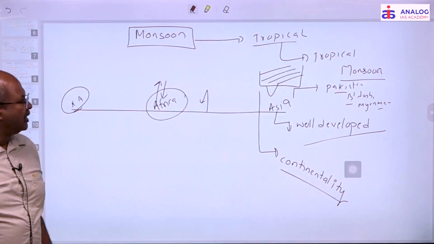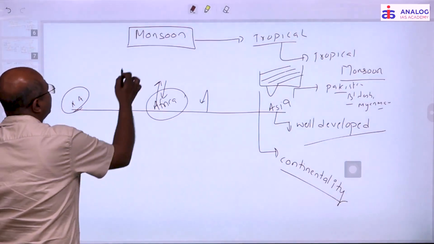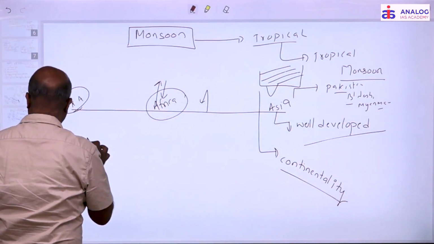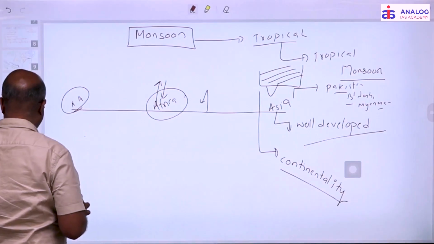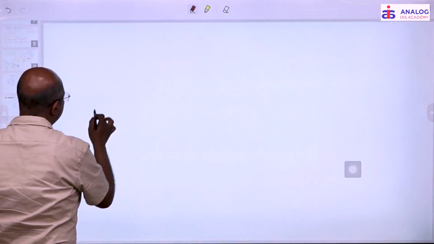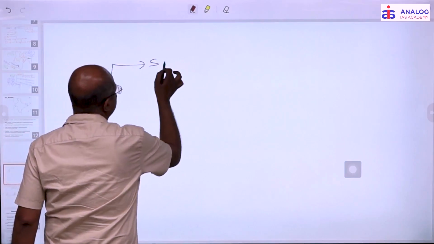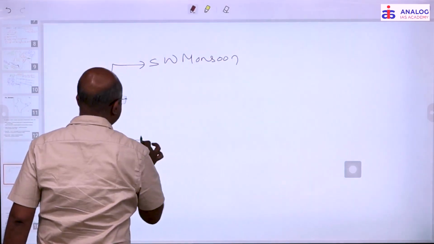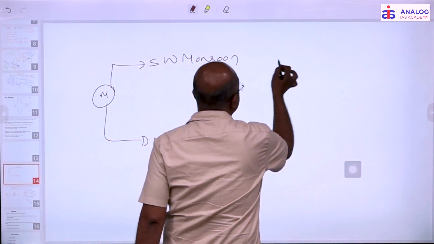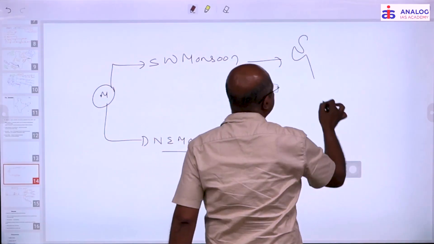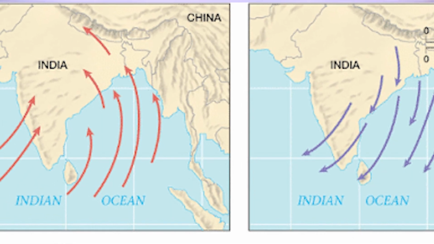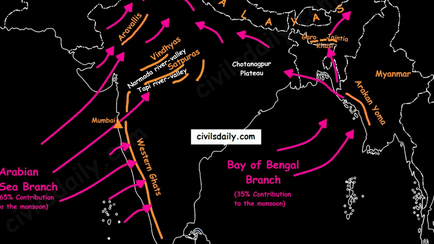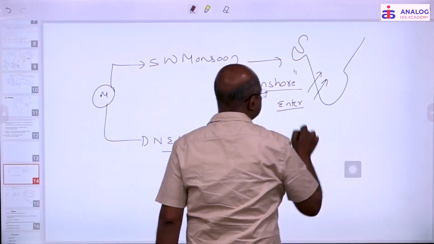Is it clear? Now this monsoon is divided into two categories, southwest monsoon and northeast monsoon. This entire rainfall is classified into these two types. In the southwest monsoon, the moisture laden winds enter India. We refer to that as onshore wind. It is the onshore winds which enter India and bring precipitation.